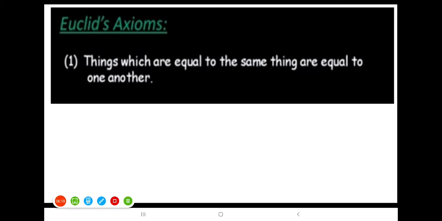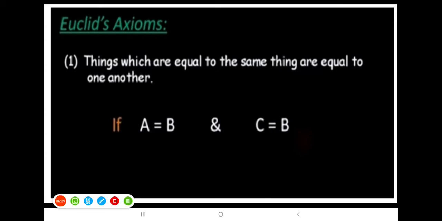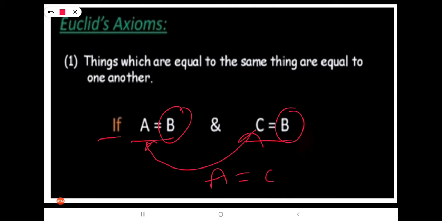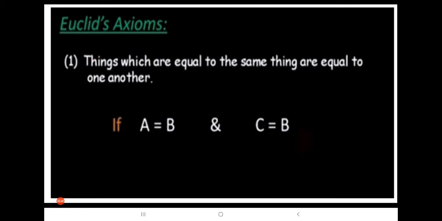This is the first axiom: things which are equal to the same things are equal to one another. Let's see an example. If A equals B and C equals B, here both right-hand sides are the same, so we can directly say A equals C by Euclid's first axiom.